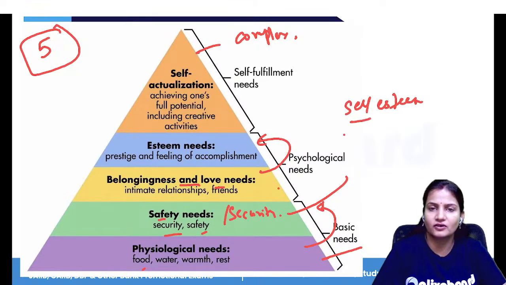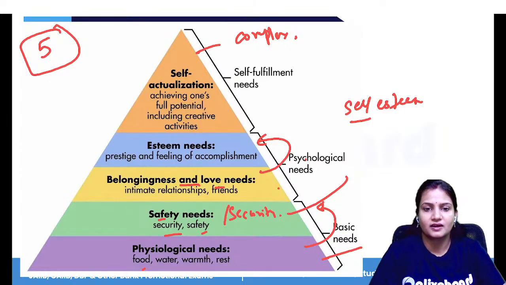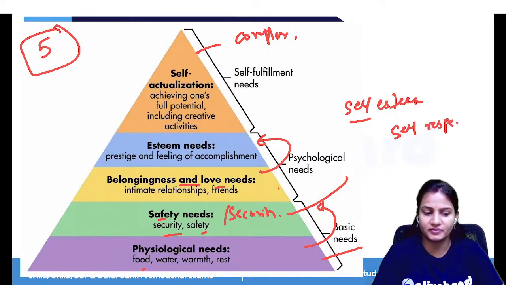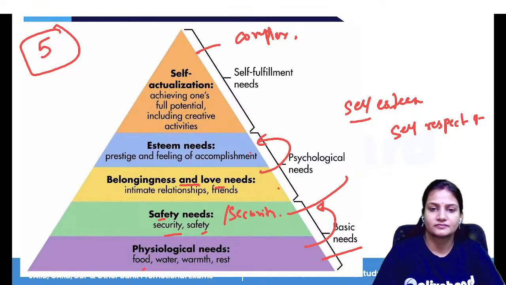Now the individual wants everyone to respect him, to recognize him, to give him recognition, then accomplishment. In self-esteem needs, people want respect from others, and self-respect is high in this particular stage.